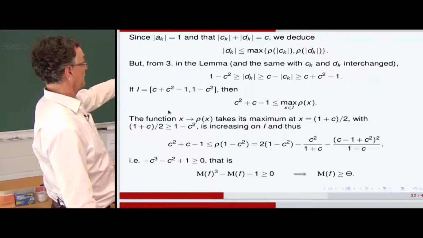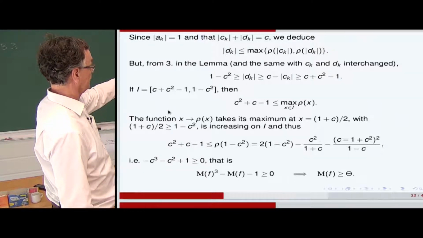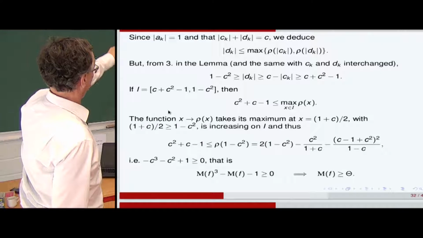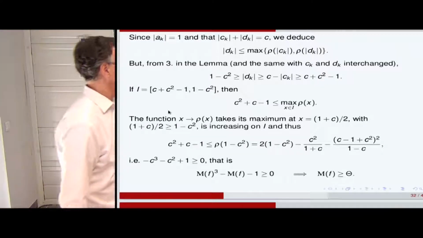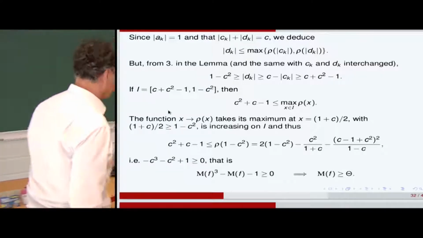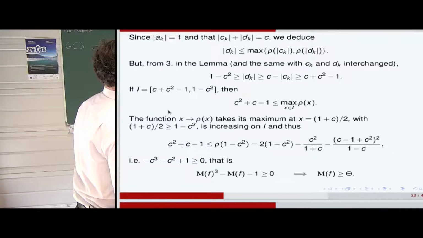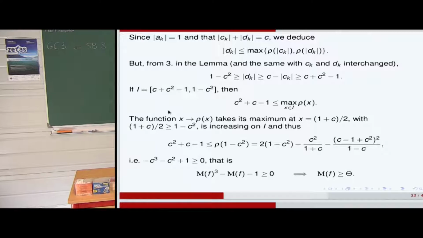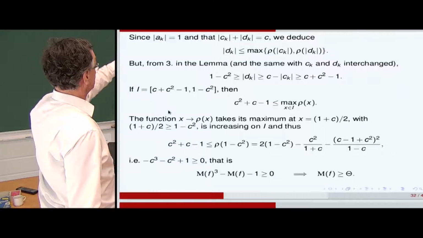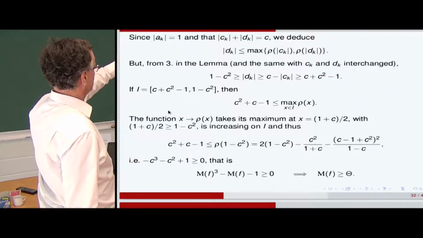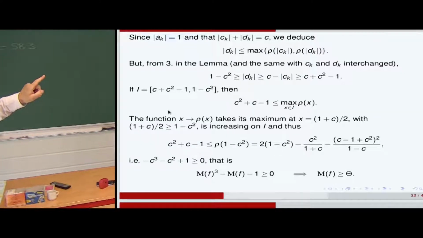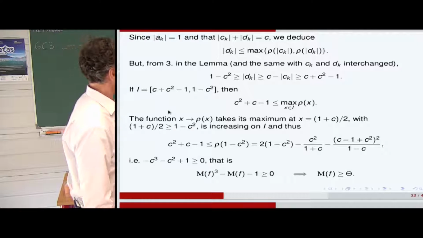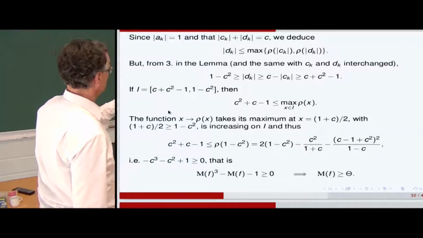So this is the last slide of the proof. The equation of the smallest Pisot number is here. I would like to finish up the description of the proof there. We have access to the inequalities from above: the square root of 1 minus c squared greater than |DK|, greater than c minus |CK|, and greater than c plus c squared minus 1.